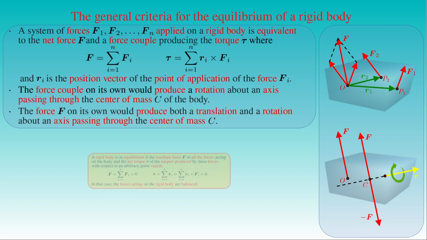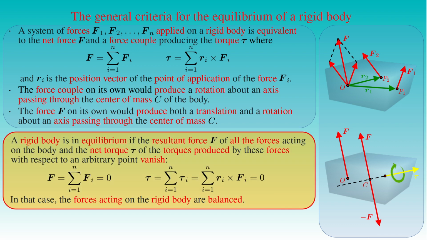We can conclude that a rigid body is in equilibrium if the resultant force F of all the forces acting on the body and the net torque tau of the torques produced by these forces with respect to an arbitrary point vanish. In that case we can say that the forces acting on the rigid body are balanced. Here we can talk about the torque with respect to an arbitrary point since we already proved that if the net force F vanishes and the net torque tau with respect to a given point is 0, then the net torque with respect to any other point is also 0.